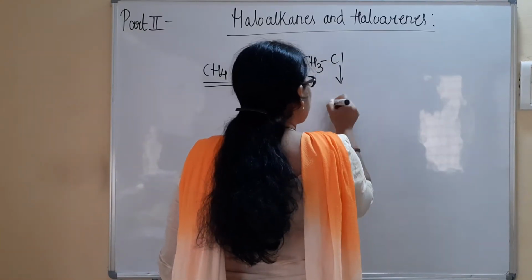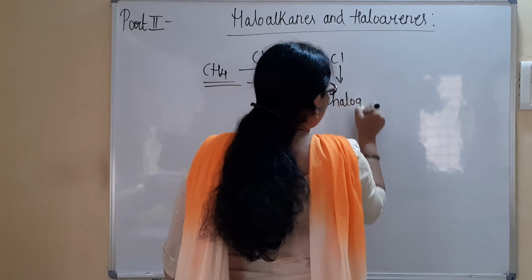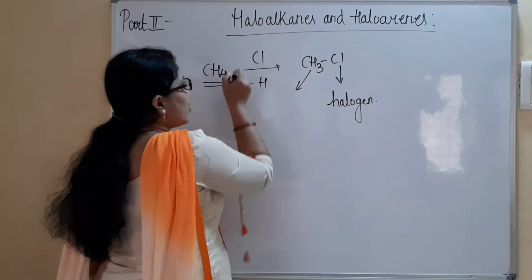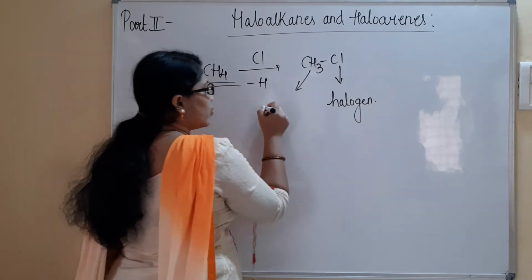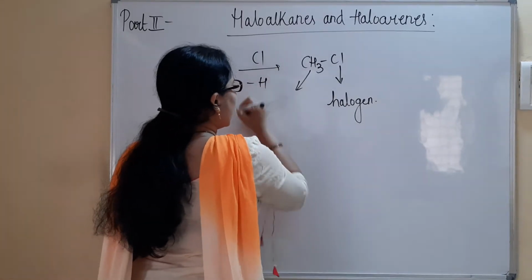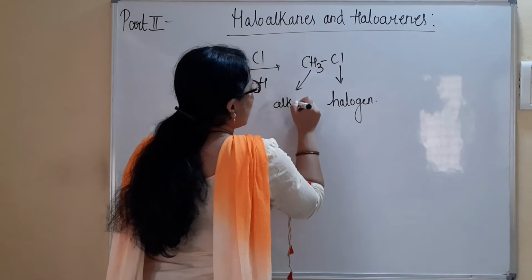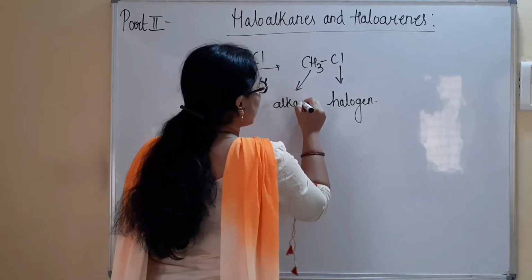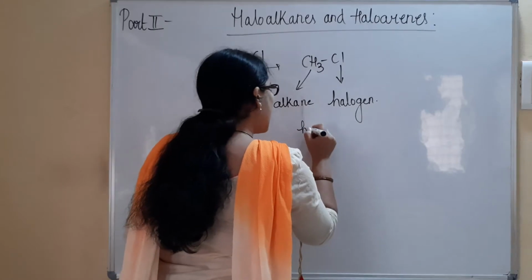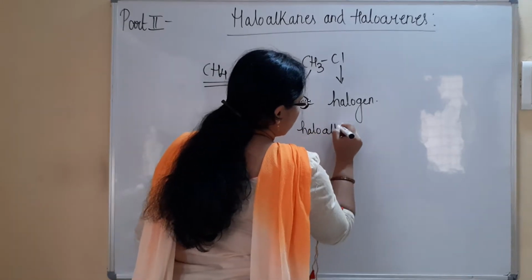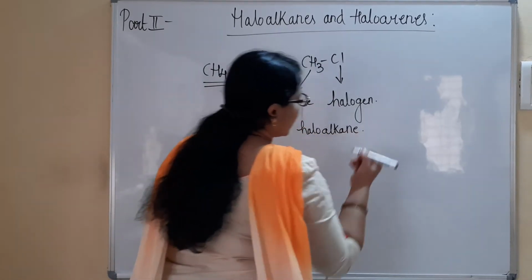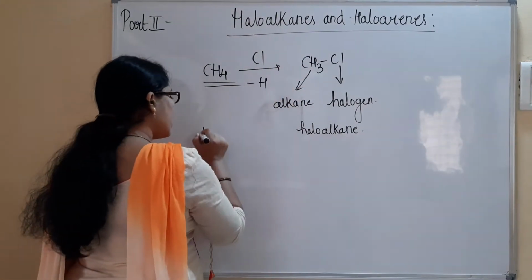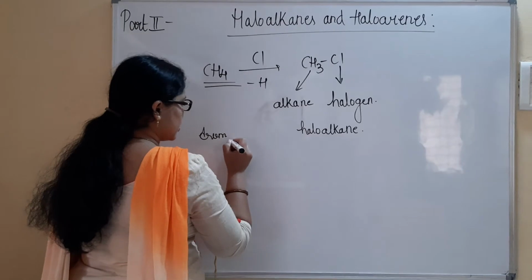Here Cl is considered the halogen, and this CH3, which is obtained from methane, we can call the alkane, and the whole molecule is going to be considered as haloalkane.